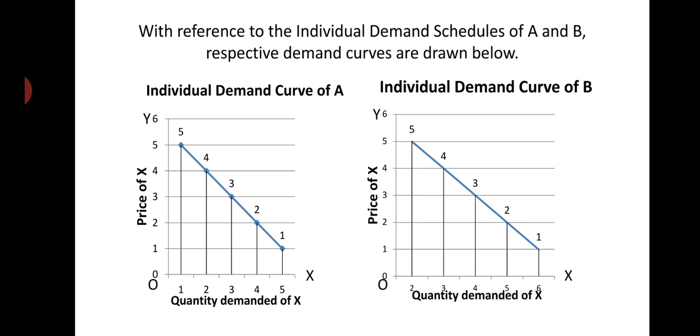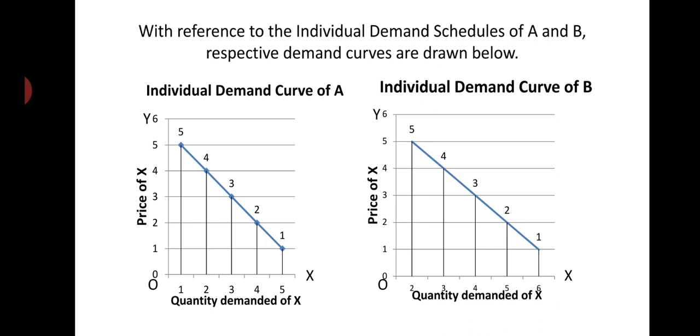By joining the plotted points through straight lines, we get the demand curve in both cases. Similarly, in the individual demand curve of B, at a price of rupees 5, he purchased 2 units. At 4 rupees, he demanded 3 units. At 3 rupees, 4 units. At 2 rupees, 5 units. And at 1 rupee, he demanded 6 units.